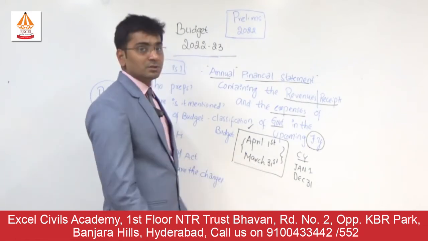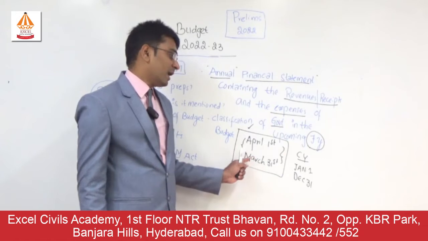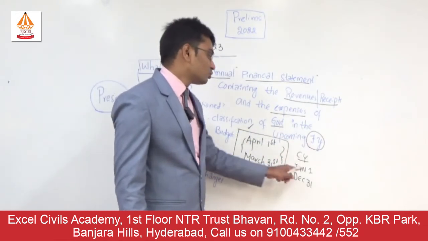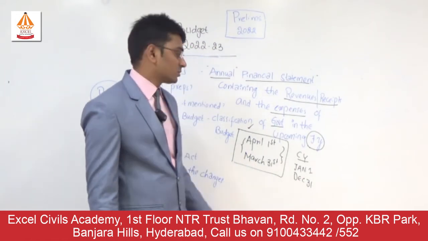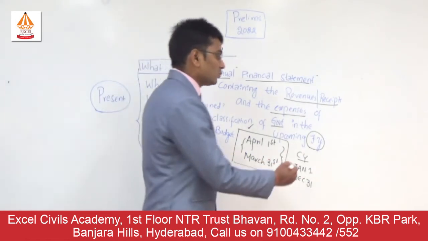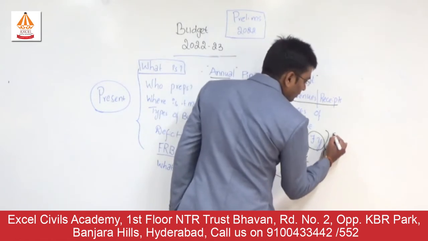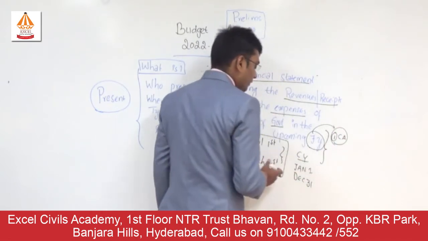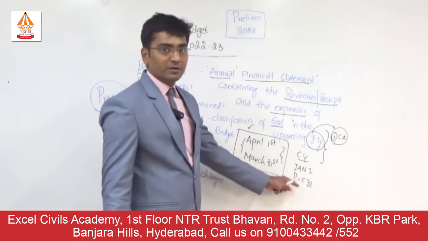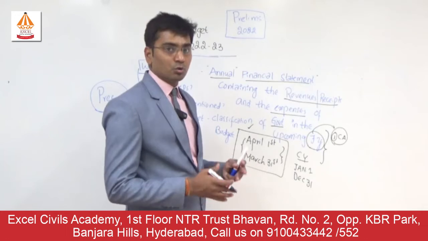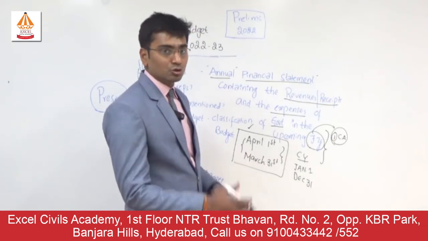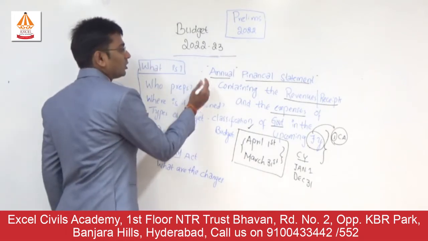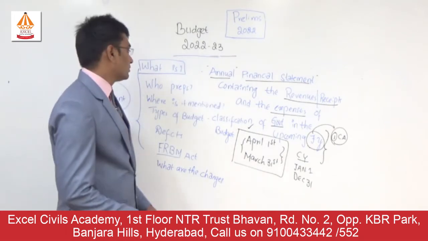If you look at this, the Government of India is also trying to get back to our roots by changing the financial year to January 1st to December 31st. So they are also trying to change. This is one current affairs update that you have to understand: the Government of India is trying to change the financial year from April 1st to January 1st, and they want to make it synchronized with your calendar year. So this is the thing that is called annual financial statement, that is called budget.